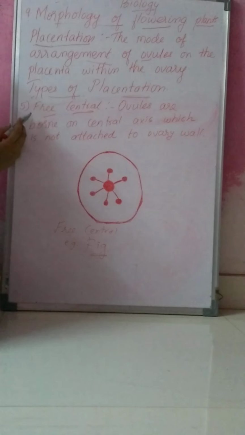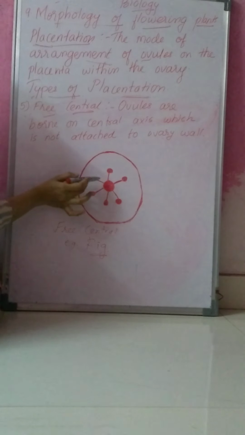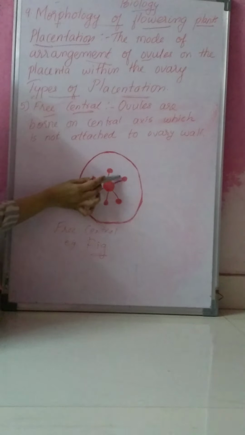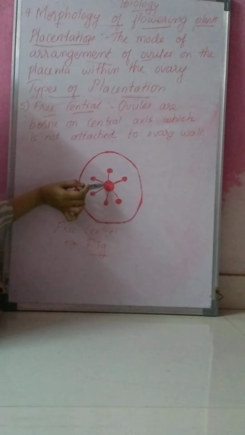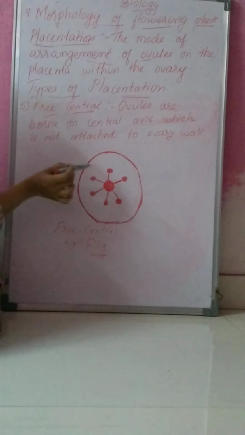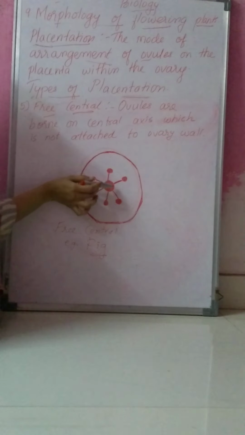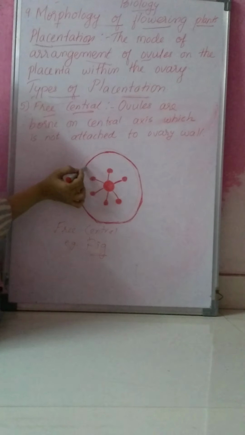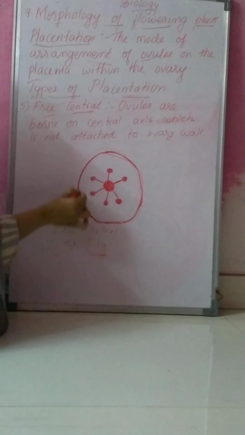Next is free central placentation. Now in free central placentation, ovules are present, borne on the central axis, which is not attached to the ovary wall. You can see they are present on the central axis and they are not attached to the ovary wall.